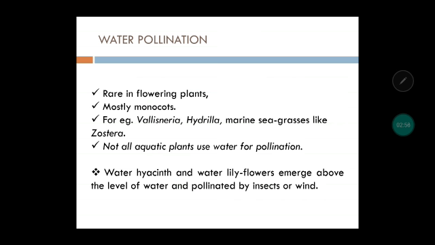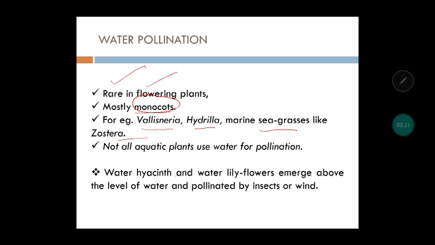Next, talking about water pollination, which is rare in flowering plants. Mainly in monocots this type of pollination occurs, like Vallisneria, Hydrilla, and sea grasses like Zostera. Not all aquatic plants use water for pollination, so it is a rare type of pollination, but very interesting.